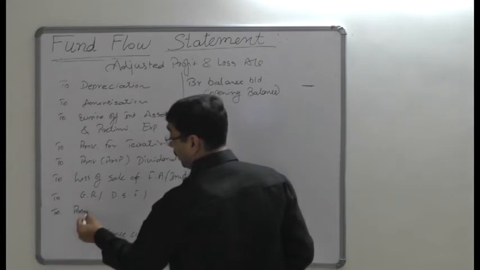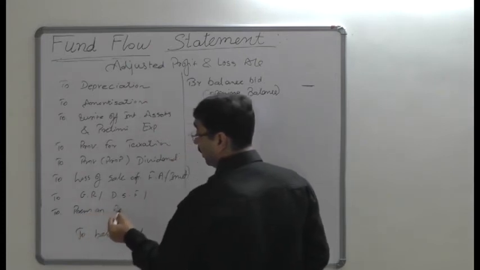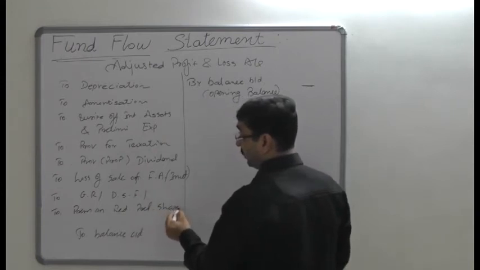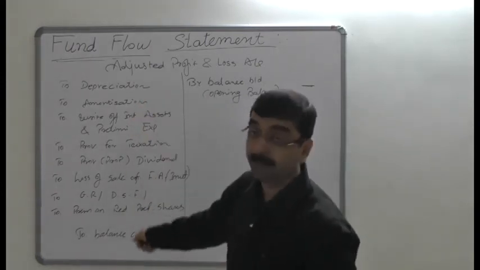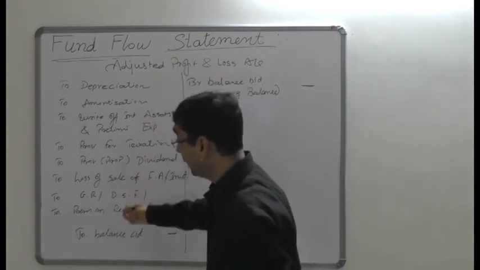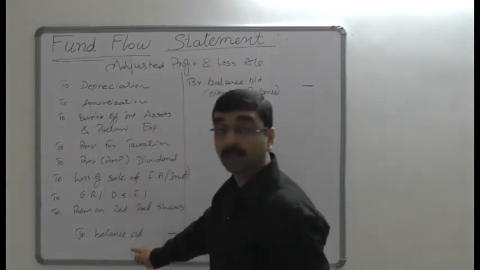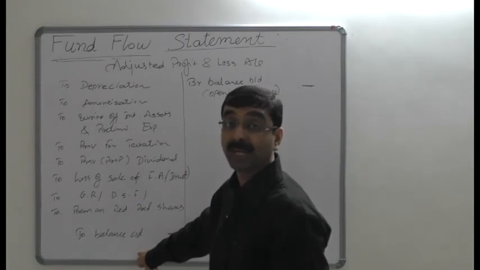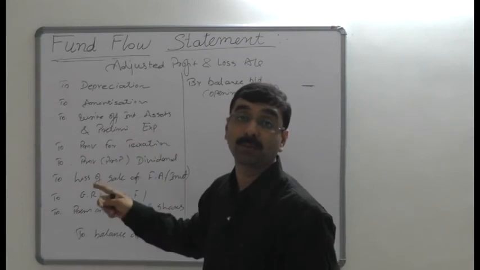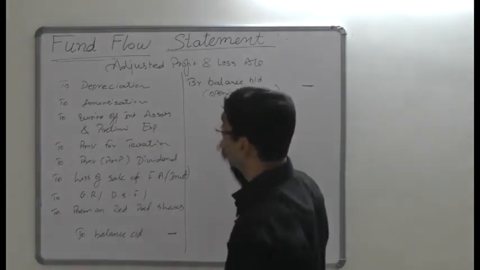Premium on redeemable preference shares is also going to be recorded here on the debit side. So these are the items that would be recorded in the adjusted profit and loss account debit side and added back into the profit, so that we can identify the current inflow and outflow of funds from the business operations.